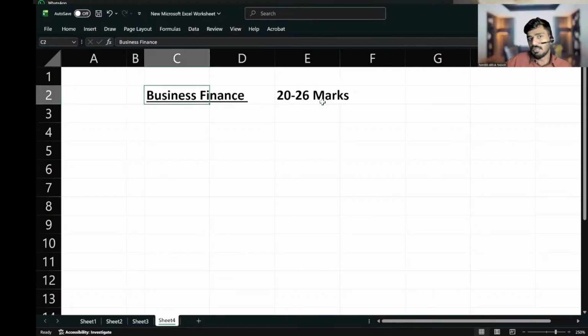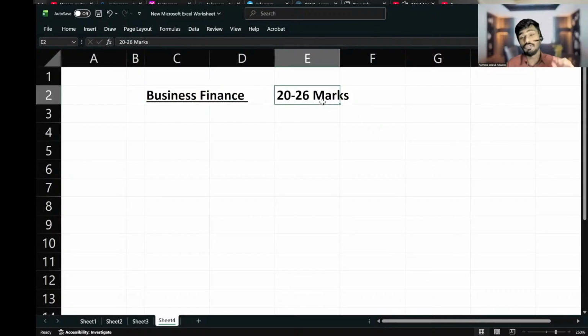So why did I tell you this weightage? Because you have to study that way. You have to understand which are the most important things, so you can scrutinize or prioritize your topics. That's why I'm telling you can expect 20 to 26 marks. You can expect a question in Section C, and it can also be tested in Section B.